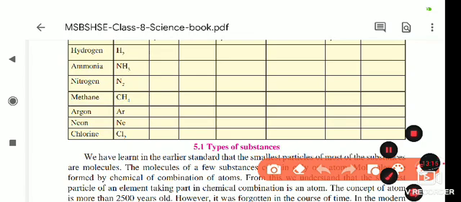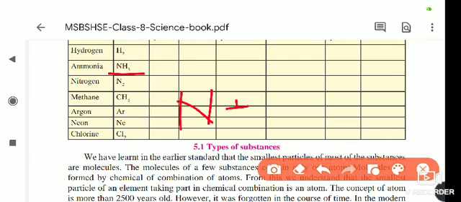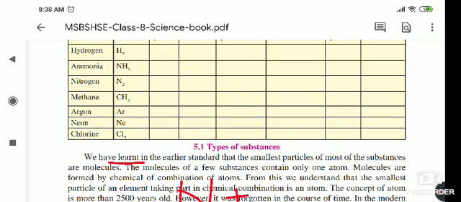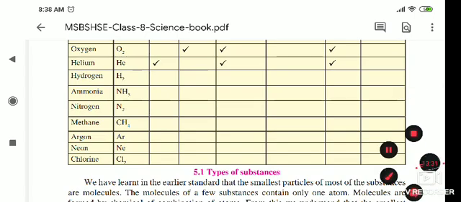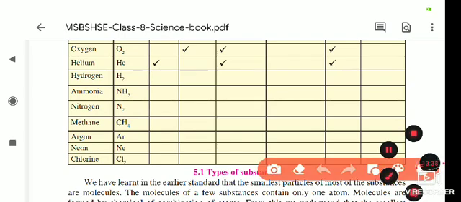Next, NH3, ammonia. How does the molecule of ammonia form?